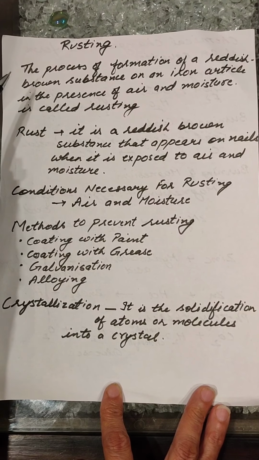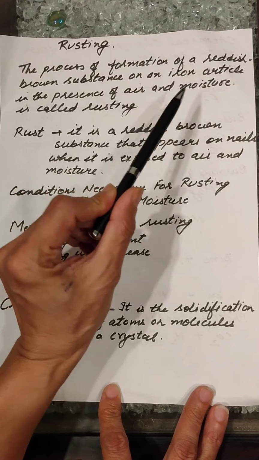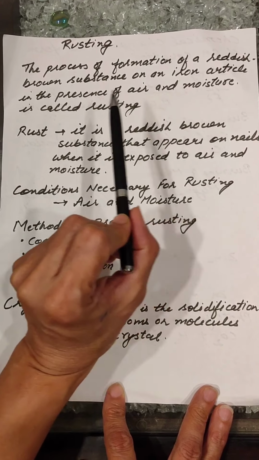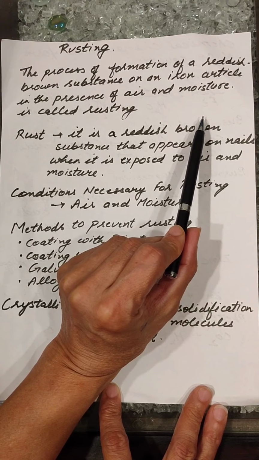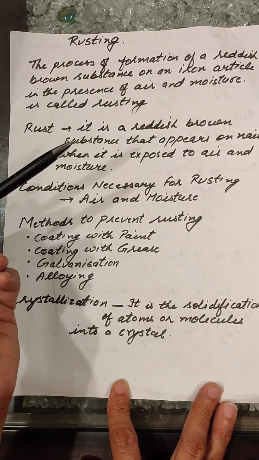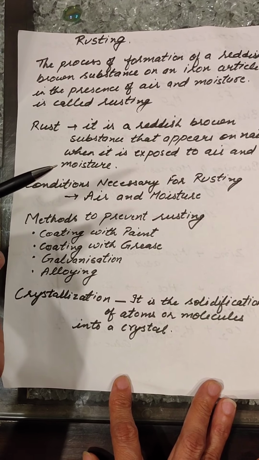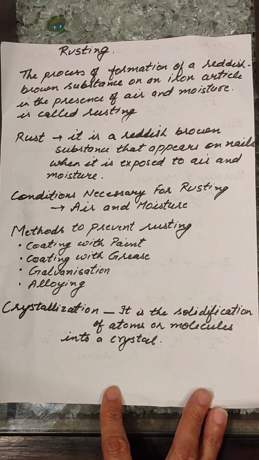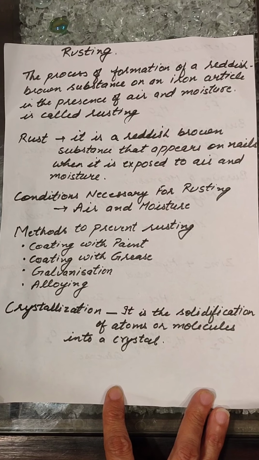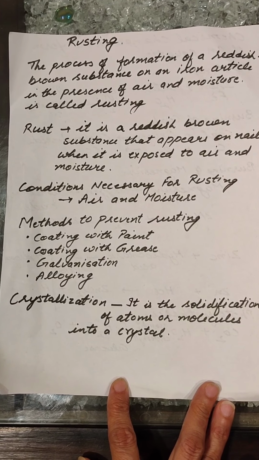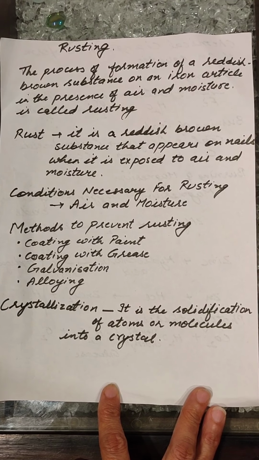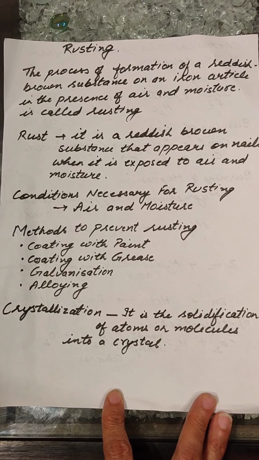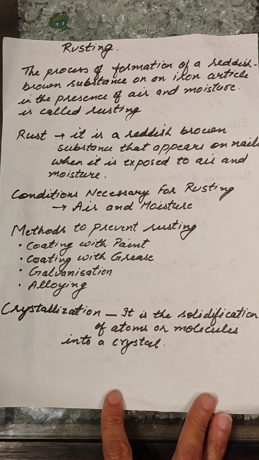So what is rusting? It is the process of formation of a reddish brown substance on an iron article in the presence of air and moisture. What happens when we leave any iron article outside in the presence of air and moisture for some days? So a reddish brown substance starts depositing on it. That reddish brown substance is called rust, and this process of forming rust on the iron article is called rusting.